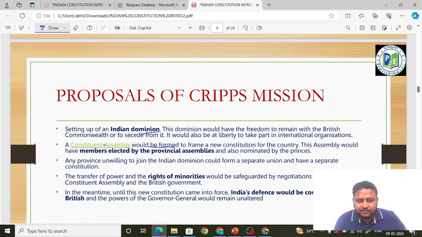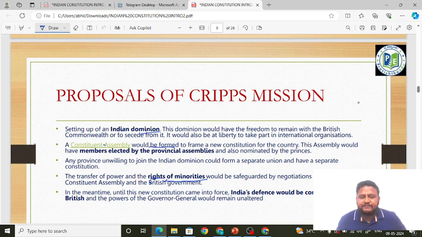Okay, the transfer of power and the rights of minorities would be safeguarded by negotiations between the Constituent Assembly and the British government. See, again it is saying the transfer of power would be a smooth transfer of power. It will not be an arbitrary transfer of power. Again it is saying rights of the minorities. The August Offer spoke about protecting the rights of the minorities. Even the Cripps mission is talking about protecting the rights of the minorities.